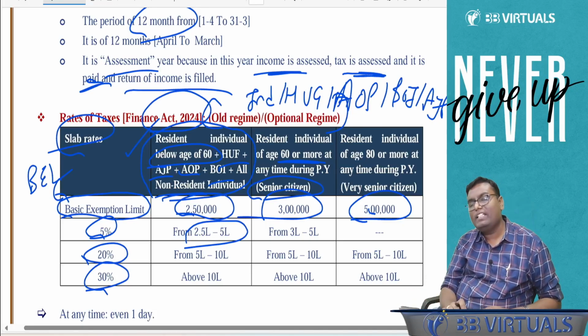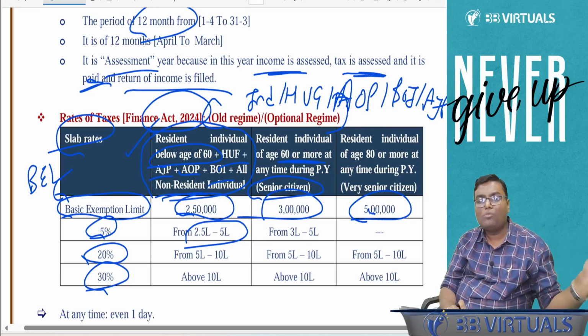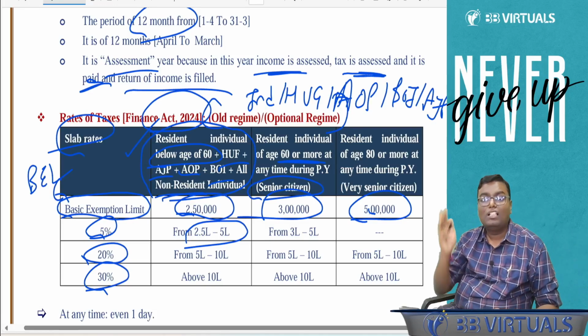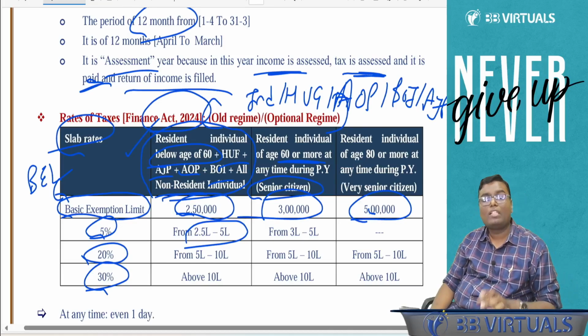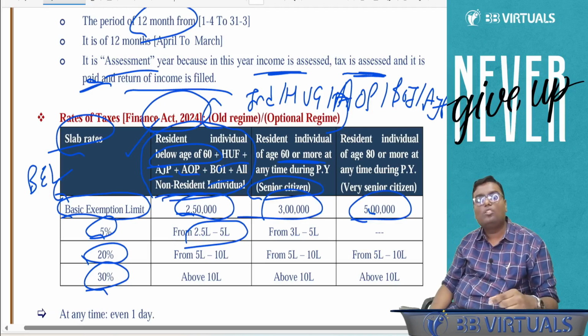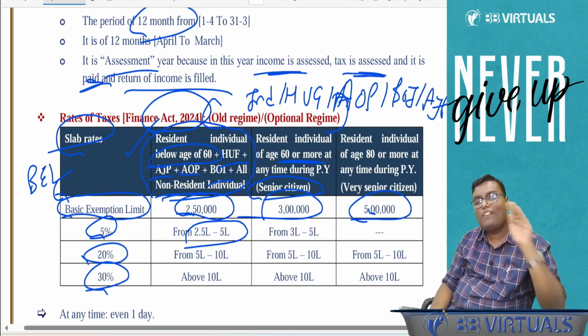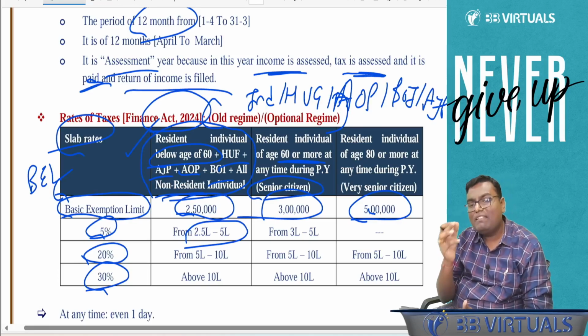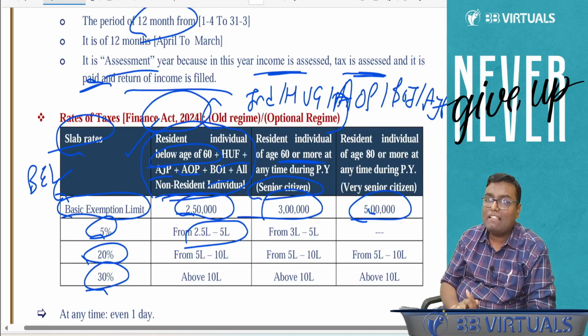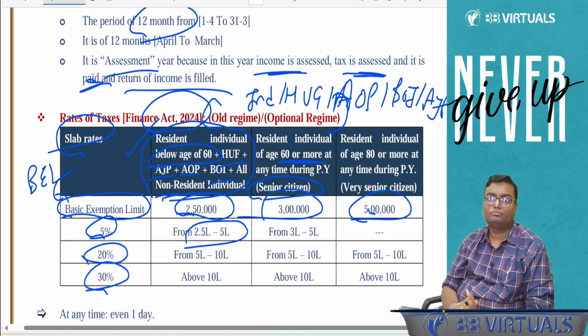If you are a resident individual of age 60 or more, you are called a senior citizen. Up to 3 lakh there will be no tax, balance will be the same. If you are a resident individual of age 80 or more, you will be called a very senior citizen. Up to 5 lakh there will be no tax, balance will be all the same. And on the basic tax, 4% health and education cess is also applicable.